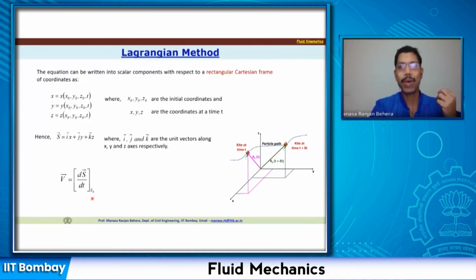And if you want to write down now the acceleration from this, we can find out the acceleration of the fluid. So acceleration is the velocity per time. So if I write that, it is going to be d square s divided by dt square. Okay. So once we know the expression for the initial position, we can write down the expression for S, or the distance that has traveled, or the new position, and from that we can find out the velocity. We can also find out the acceleration. So we can find out the flow properties.